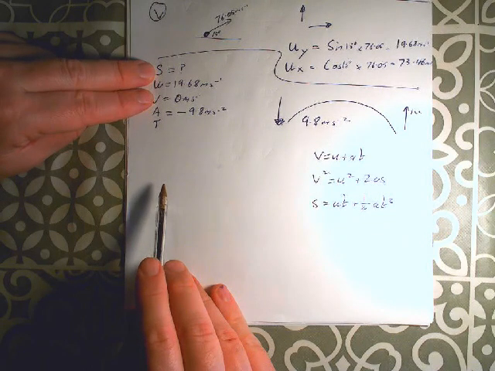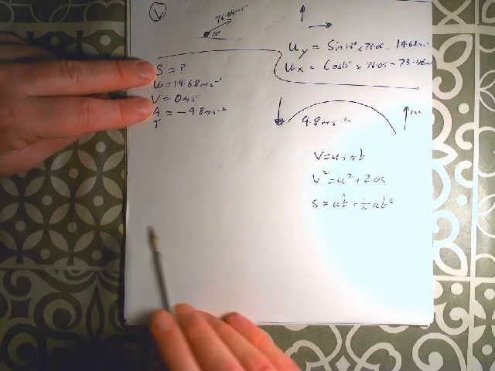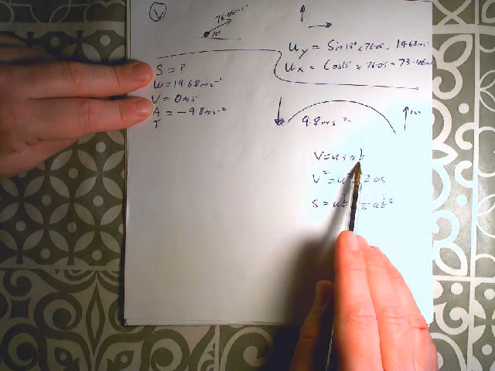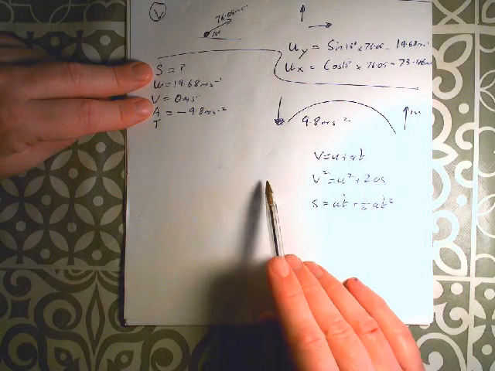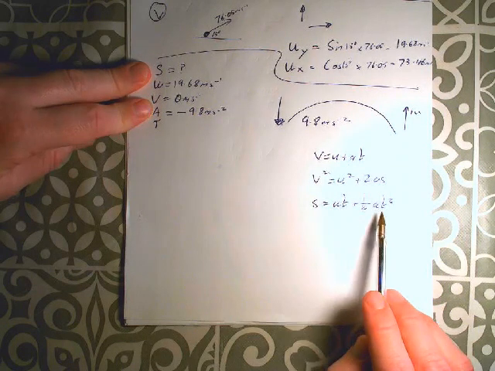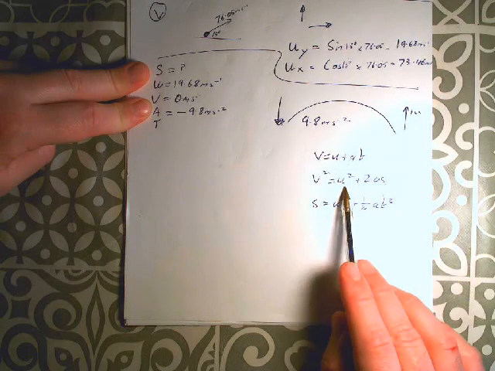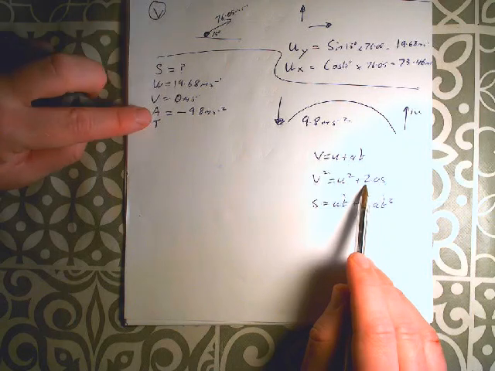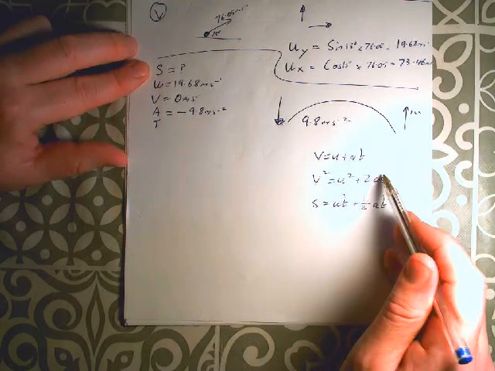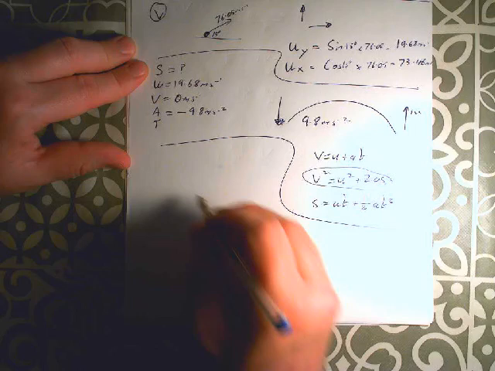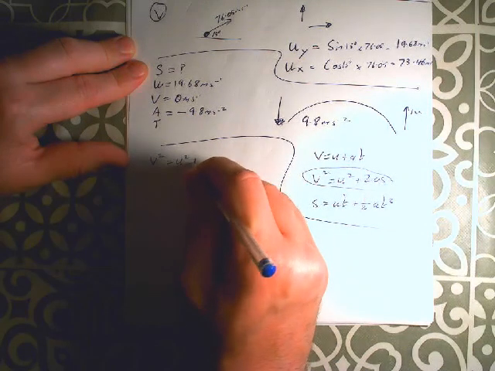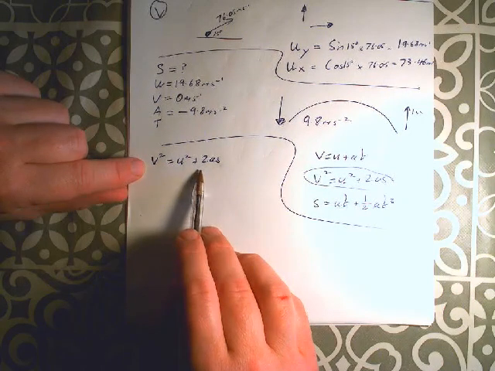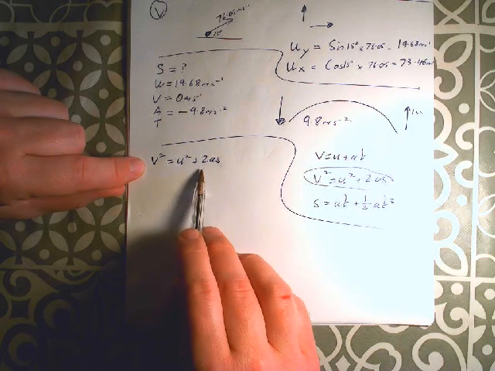Now what we're doing with the SUVAT stuff is we have one thing we're looking for, s, and 3 things that we do have of information. So we're looking for an equation that has s, u, v, and a in it. Okay? So let's see. This first one is no good to us because we don't know what t is. We could use it to get the time and then work on, but we could do this in one step if we're a bit smarter. s equals ut plus half at squared. Again, we don't know what t is. But look at this guy. v squared, well, we have v. u squared, we have u. a we have, and we're looking for s. This is the winner. This is what we're going to use for this one here. Okay, so v squared equals u squared plus 2as.